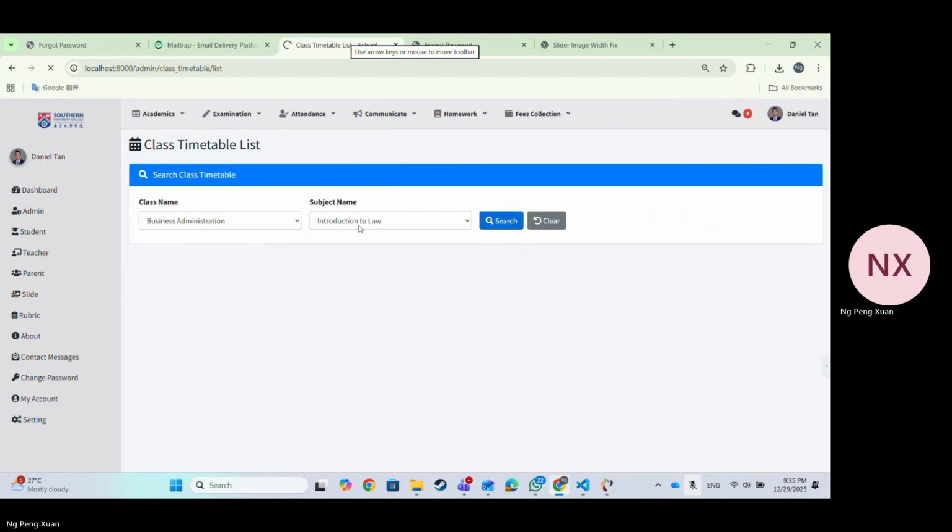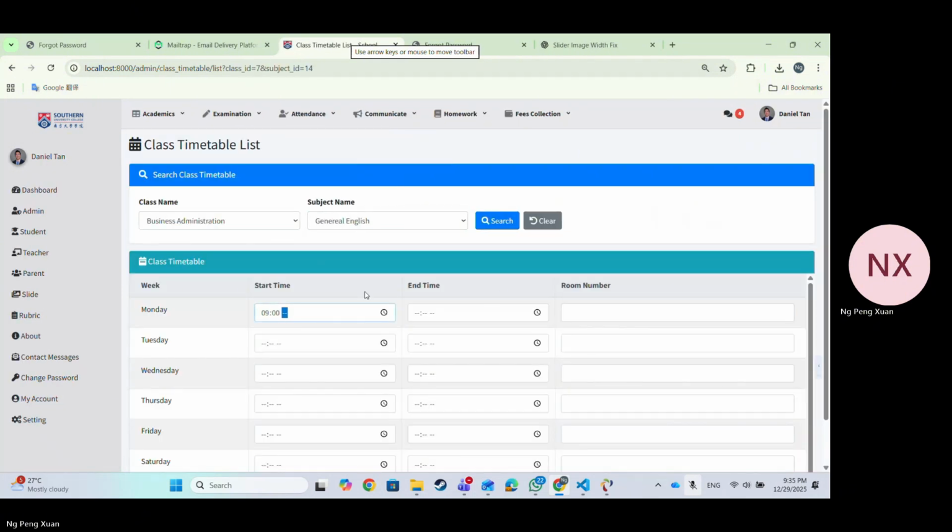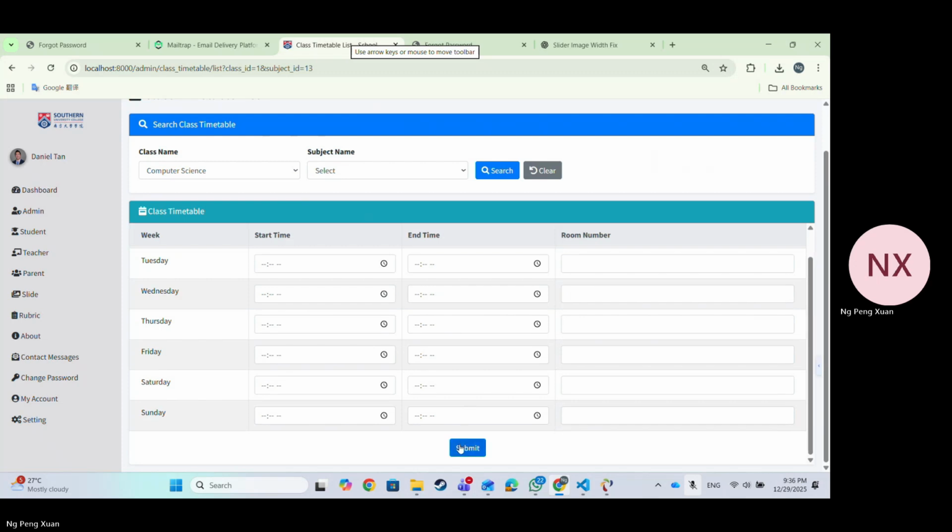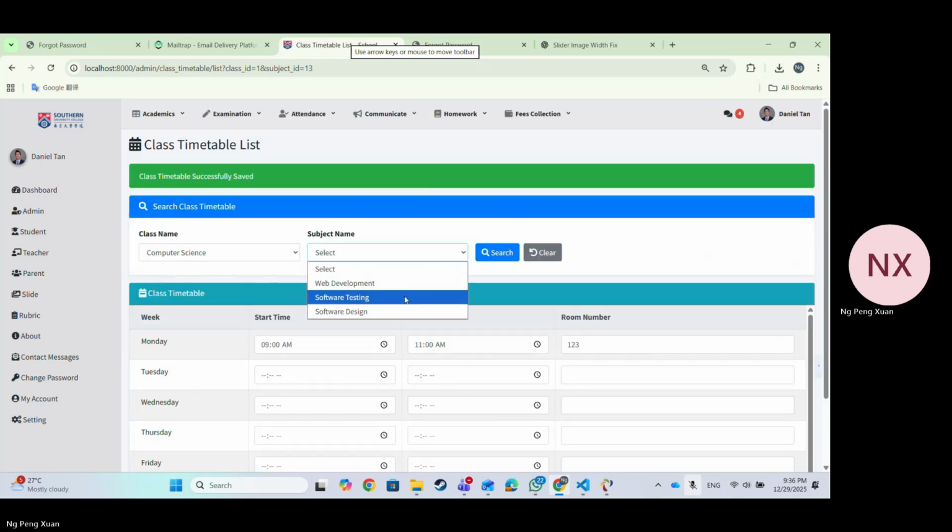Here is the class timetable list. We can set the time for the class, for the subject. We can set the room number for the subject, and this list will be able to see at the student, parent, and teacher.